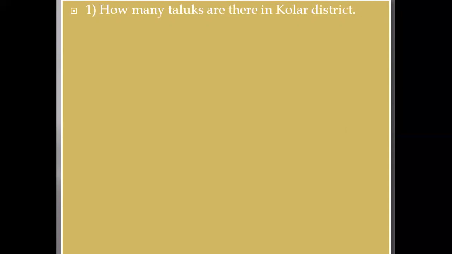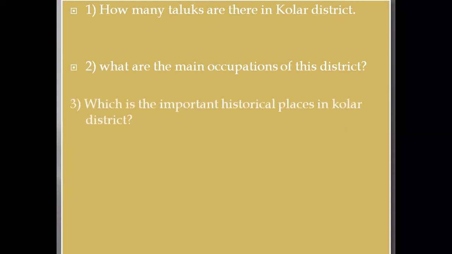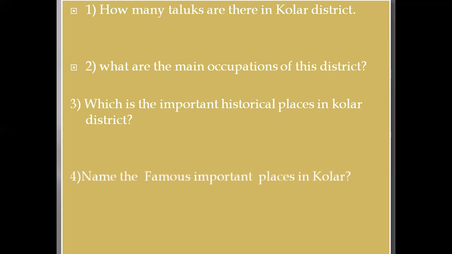There are 6 taluks. What is the main occupation of this district? Agriculture is the main occupation. Which are the important historical places in Kolar district? That is Antaragange and Chikkaballapura. Name the famous palaces in Kolar. The answer is Hyder Ali Dargah and Sripadarayara Brindavana.